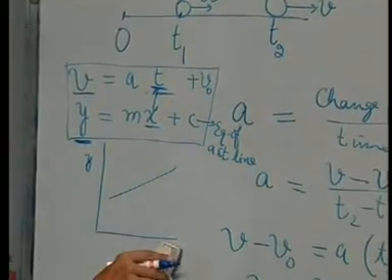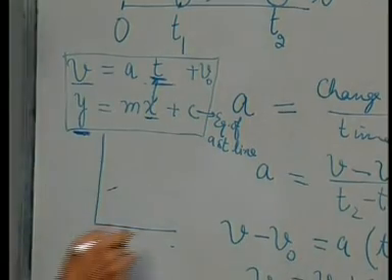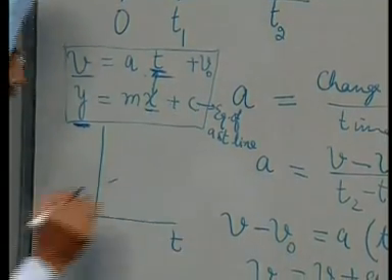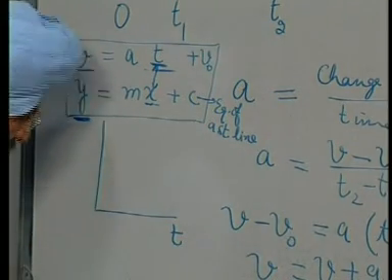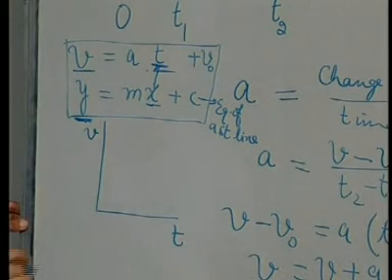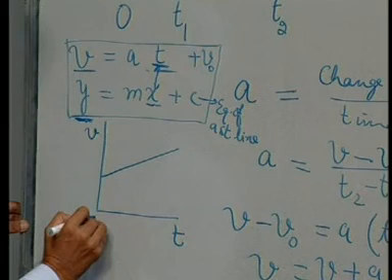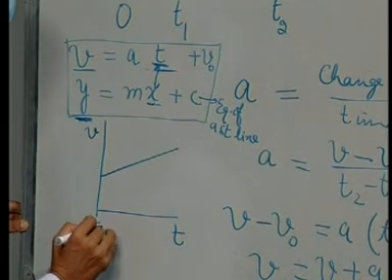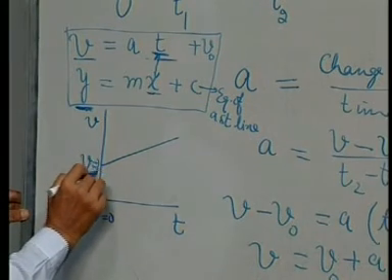Now, let us take v is equal to a t plus v naught. We take this equation, time as the independent variable and velocity v as the dependent variable. At t is equal to 0, velocity v is equal to v 0.